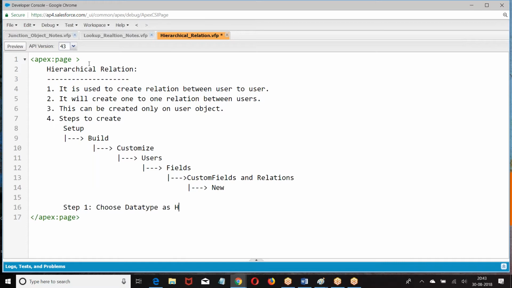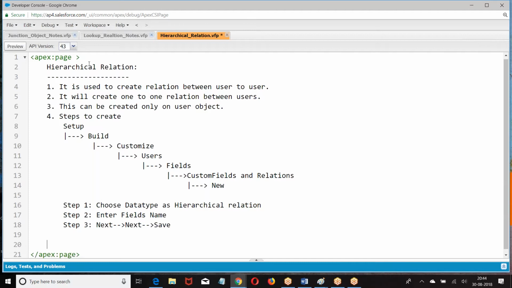Choose the data type. Enter the field name. Then next and save. Why are we giving next and save? We have not covered the concept of page layout and profile yet. That is the reason we are giving simply next and save. Once you have done the page layout and profile, we'll come back and see what is next. Right, boss? I hope you are good.